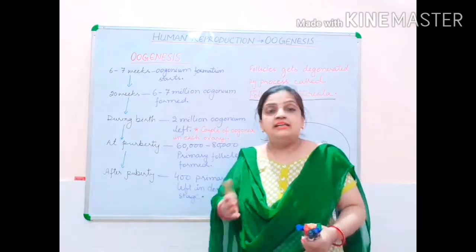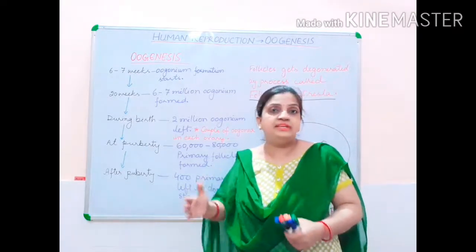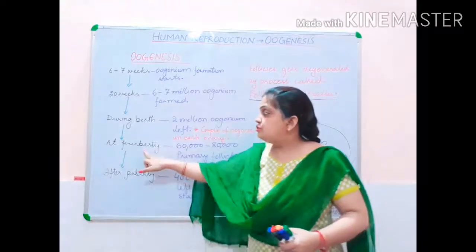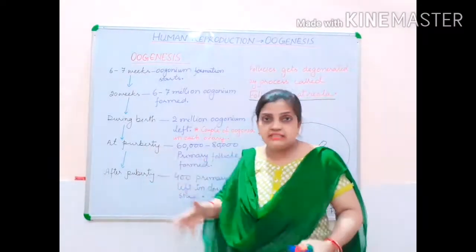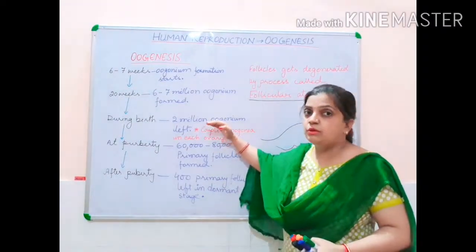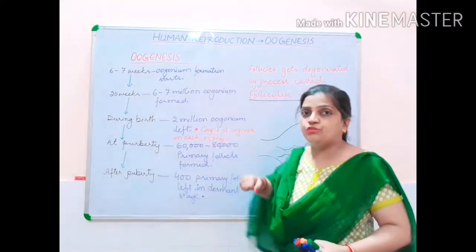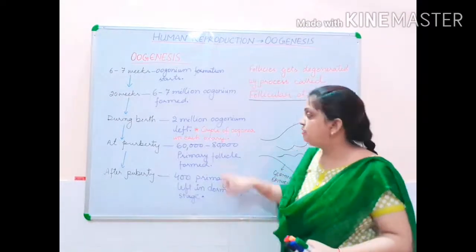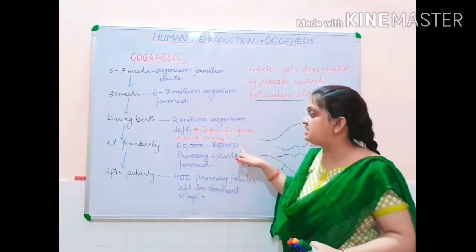It means that they are moving towards the menstrual period. When they attain puberty, this number of 2 millions of oogonium inside each ovary gets reduced to 60,000 to 80,000.